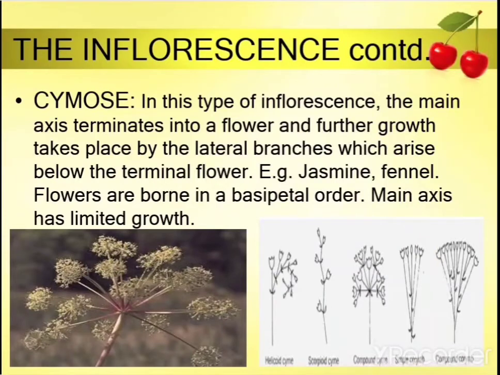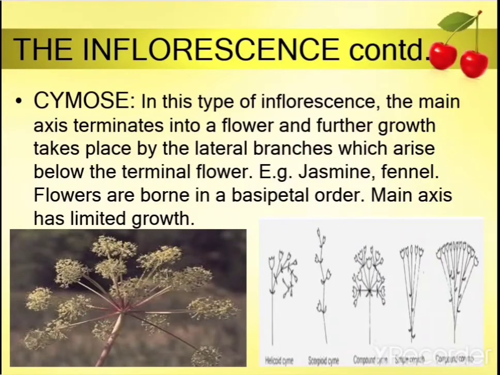In this type of inflorescence, the main axis terminates into a flower and further growth takes place by the lateral branches which arise below the terminal flower. Example, jasmine, mogra. Then flowers are born in basipetal order.